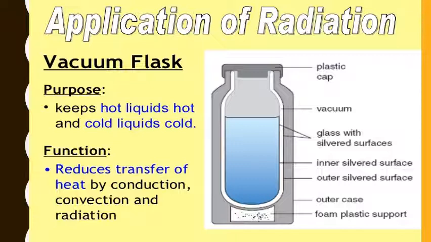Then finally, as the inner walls of the glass bottle are silvered, any heat that may be radiated is reflected back into the flask. Thus, the substance in the flask will retain its temperature. That is, it will remain hot or cold for a long time.